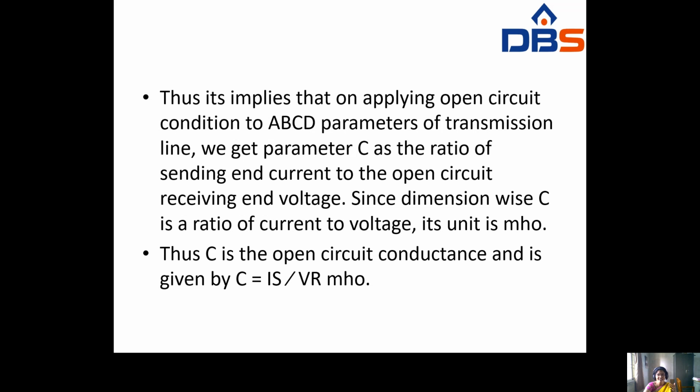Since, dimension wise, C is the ratio of current to voltage, its unit is mho, which is the reverse of resistance, that is, conductance. C is the open circuit conductance. Current by voltage is nothing but conductance, that means reverse of resistance, and it is given by C equals Is by Vr. The units for the conductance will be mho.